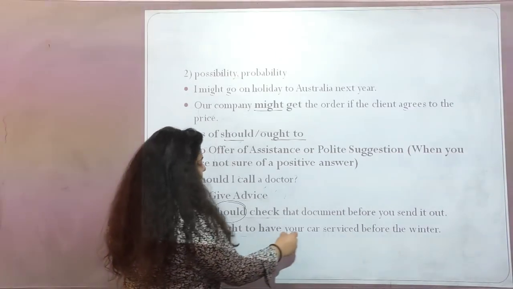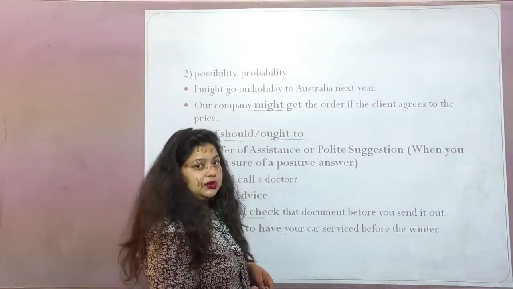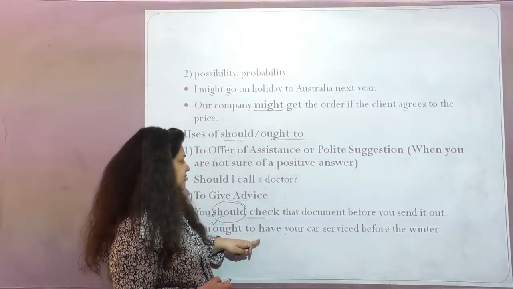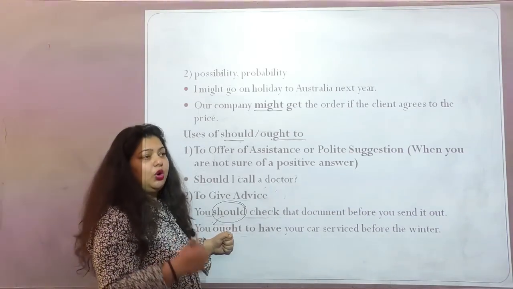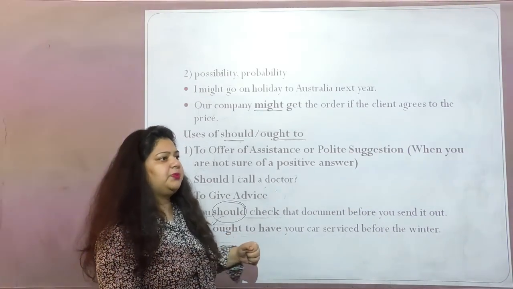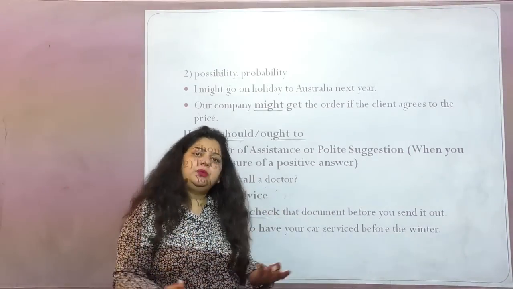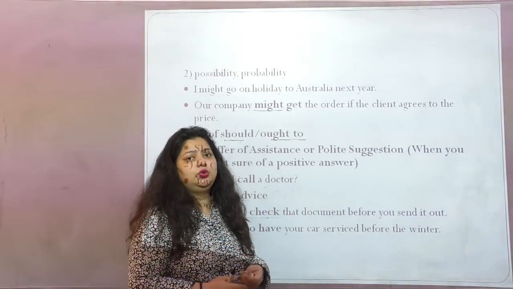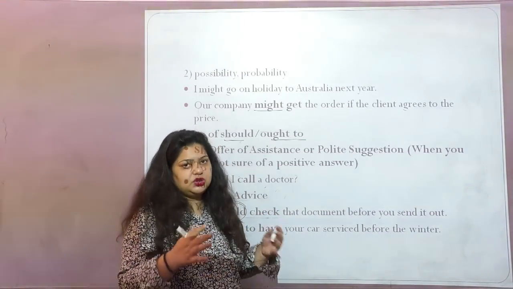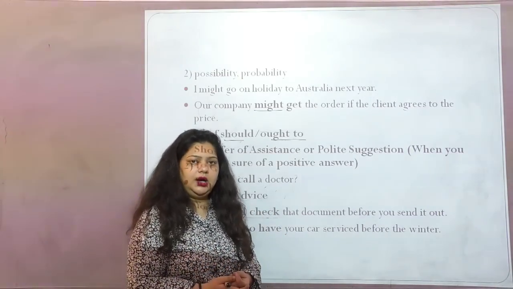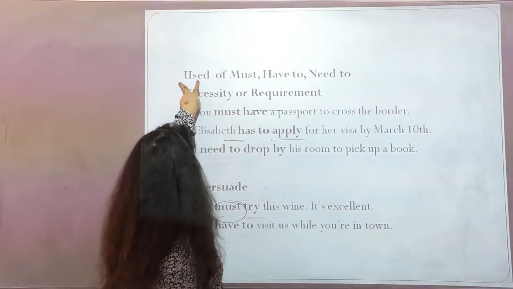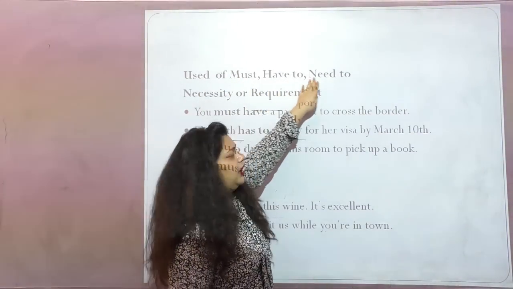Now, you ought to have your car serviced before the winter. So again, it is a kind of polite suggestion, but with strong advice. You ought to respect your parents, you ought to respect your friends, you ought to complete your working time, you should obey your parents. So this is a strong recommendation or strong advice that is being given by one person to another. Now let's see the usage of must, have to and need to.